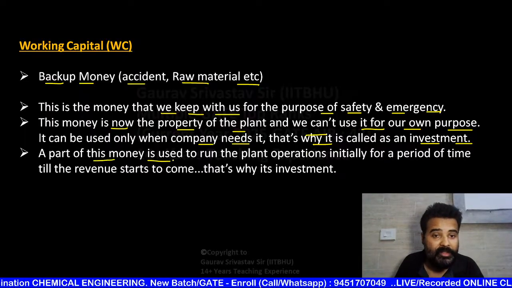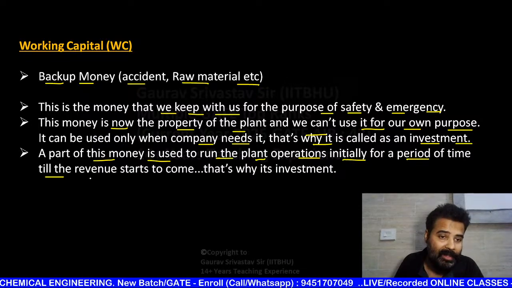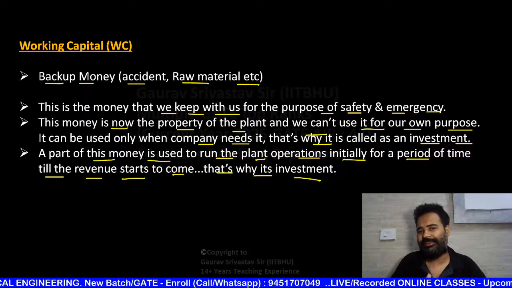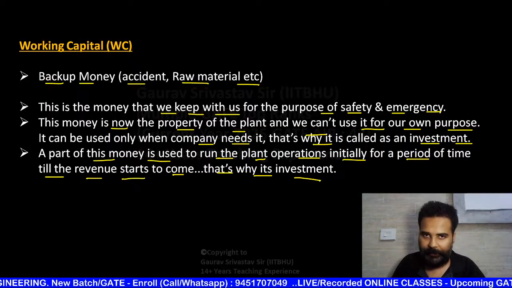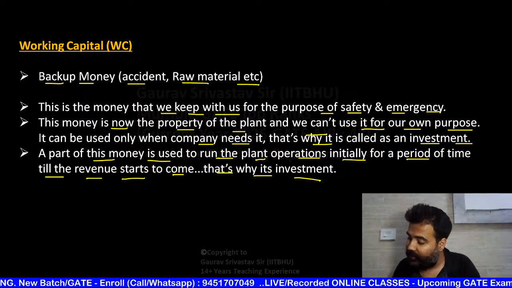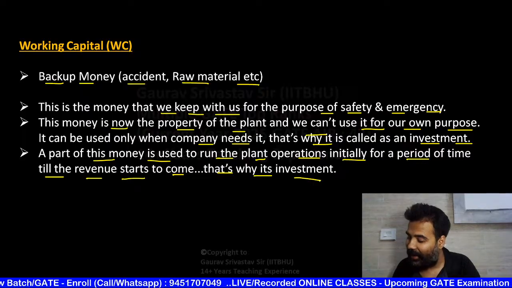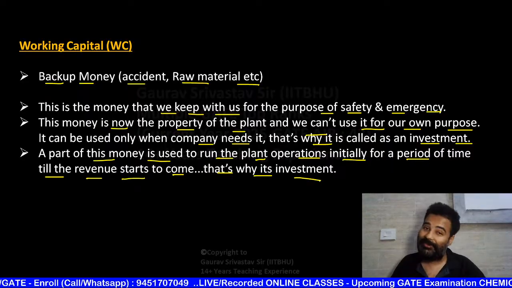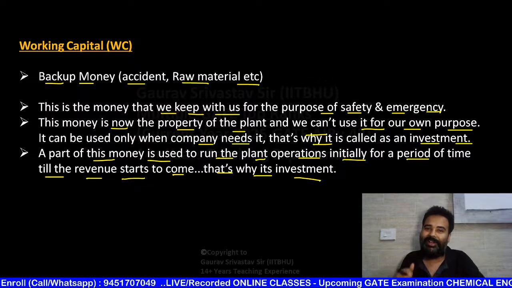A part of this money is used to run the plant operations initially for a period of time till the revenue starts to come. That's why it is investment. And once revenue has started, now again you are going to fill the money that you had taken from this backup money. Okay beta, is it crystal clear to all of you? Can we proceed, my dear students? Working capital is not basically working regularly, but it is working regularly like a backup for you. ये आपके लिए हमेशा एक बैकअप के रूप में खड़ा हुआ है.